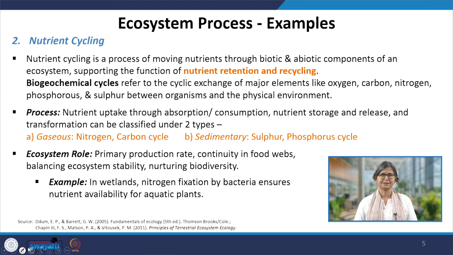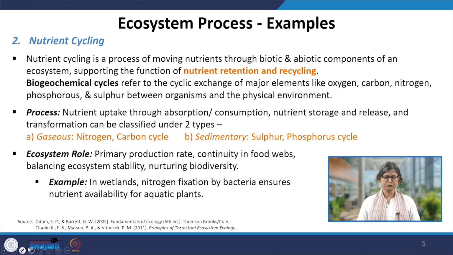This cycle refers to the cyclic exchange of major elements like oxygen, carbon, nitrogen, phosphorus and sulfur between organisms and the physical environment. So all these major elements are the chemical part, the organisms are the bio part and the physical environment is the geo part. That's the way biogeochemical cycle is referred in nutrient cycling.